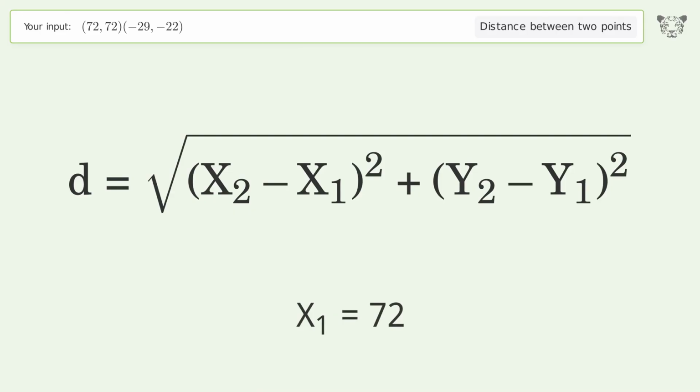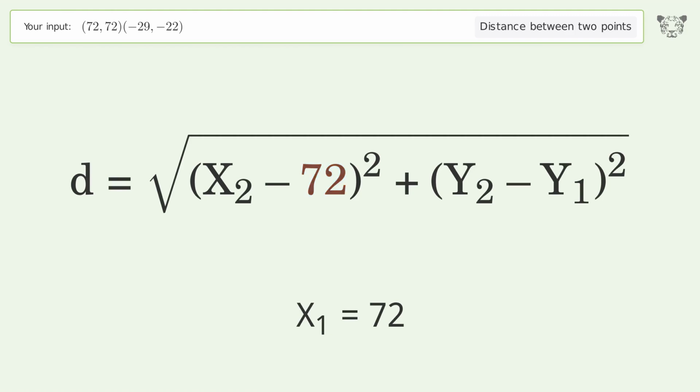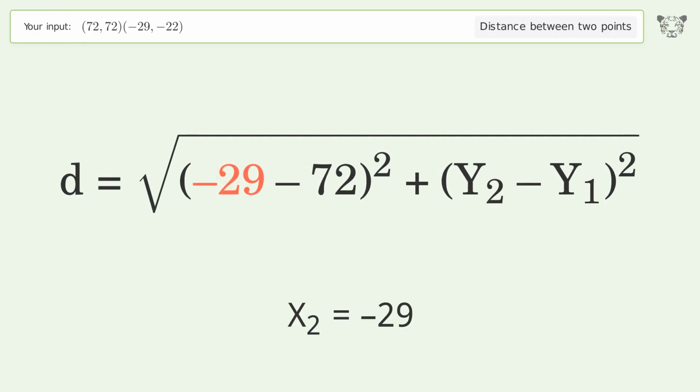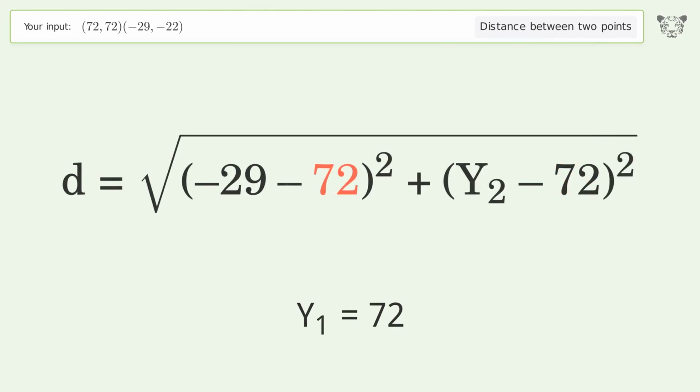x1 equals 72. x2 equals negative 29. y1 equals 72. y2 equals negative 22.